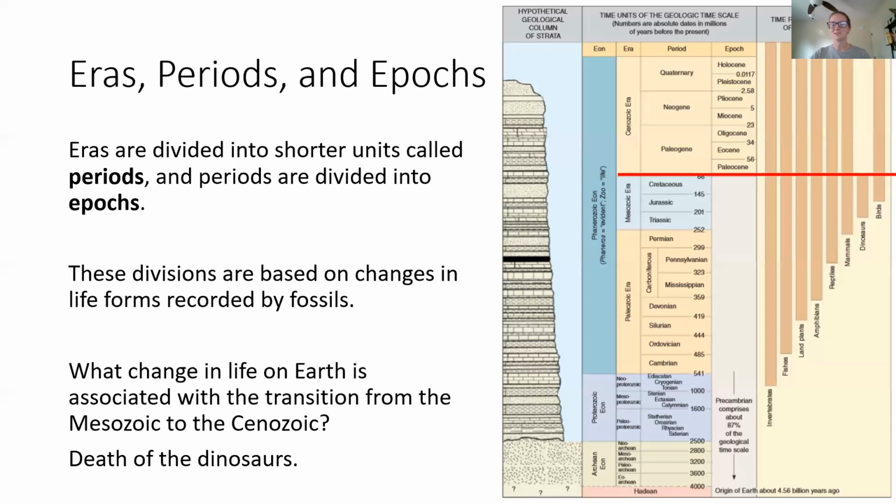That would be the extinction of the dinosaurs, right? So when the dinosaurs went extinct, when that meteor hit Earth, causing the dinosaurs to go extinct, we drew a line in the geologic timescale saying that's when the Mesozoic era ended. After that, when life on Earth drastically changed, when life drastically changed, we call that the Cenozoic era.